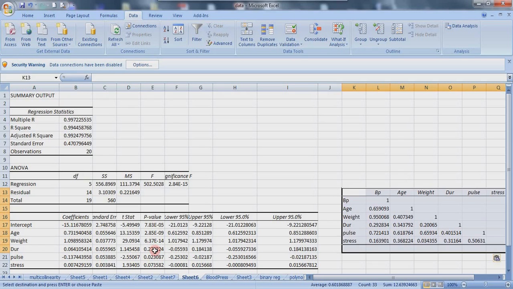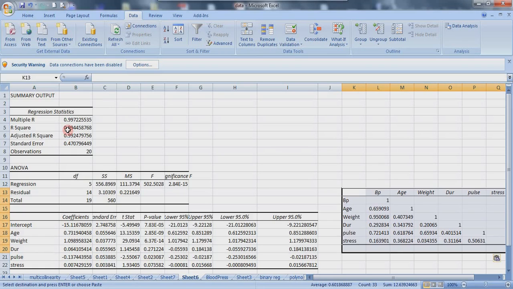You can see we have just 5 independent variables, and 2 out of the 5 are not statistically significant. 2 out of 5, and here we are having a very large R-square value.